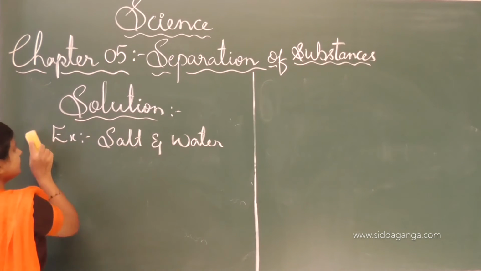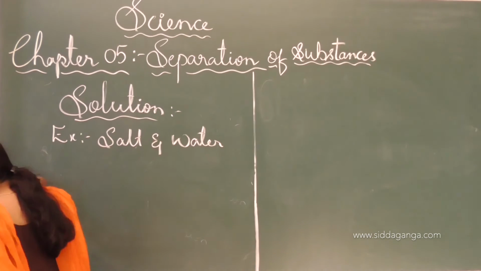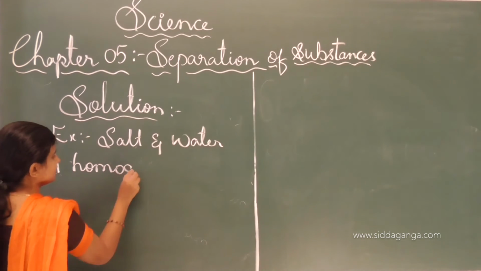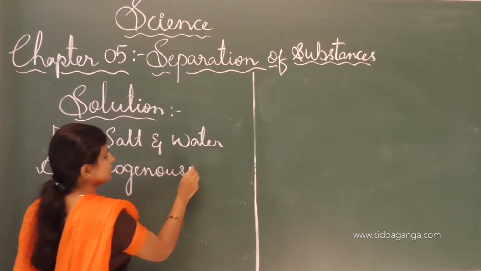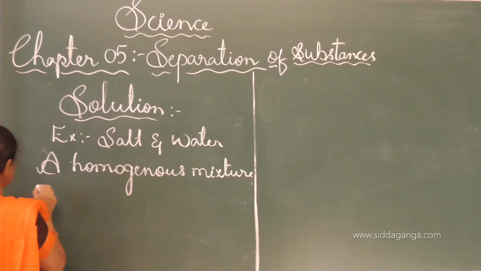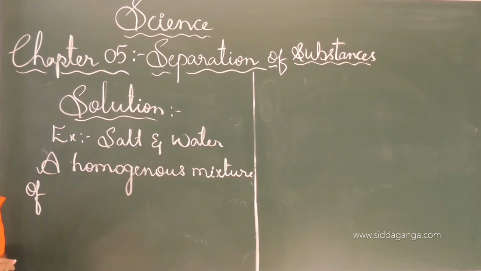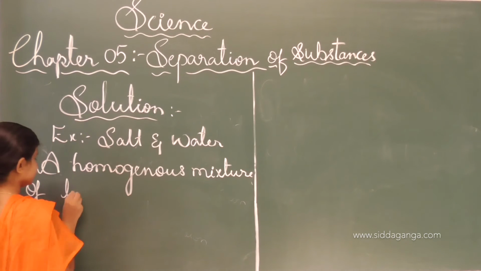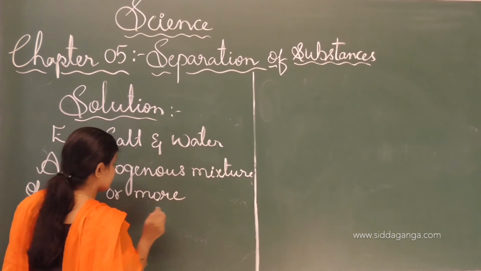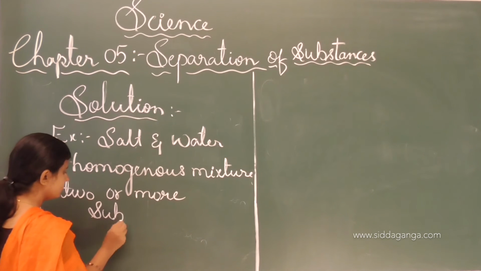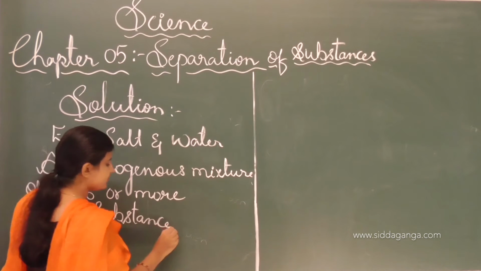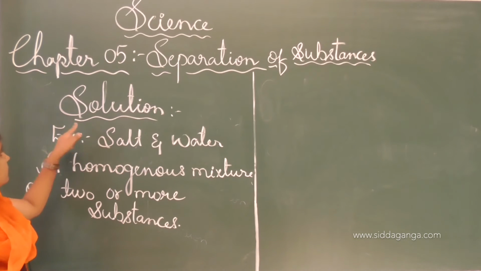I will write the definition here. A homogeneous mixture of two or more substances is called a solution.